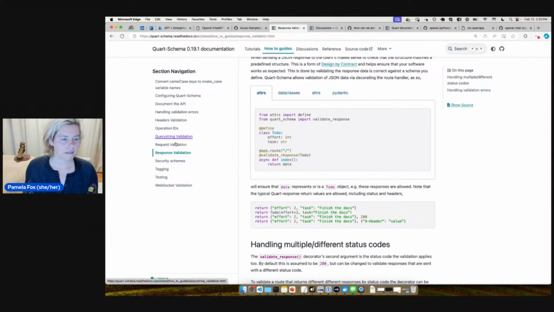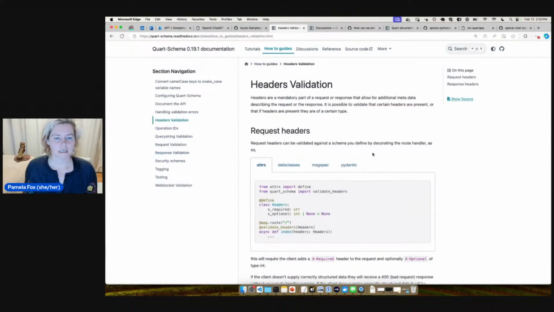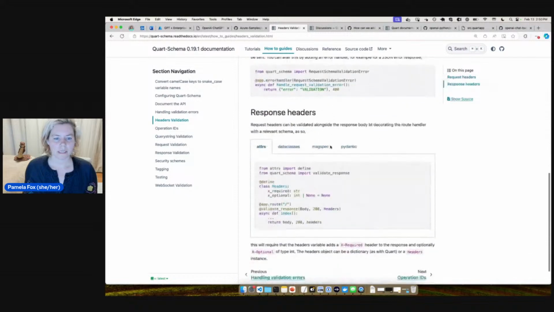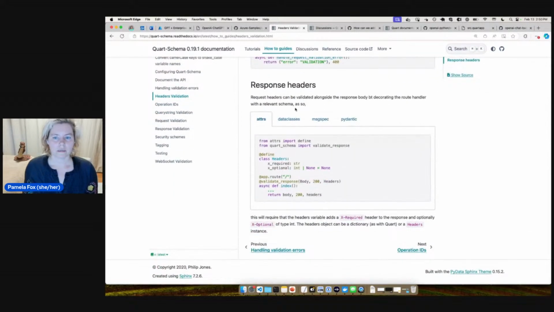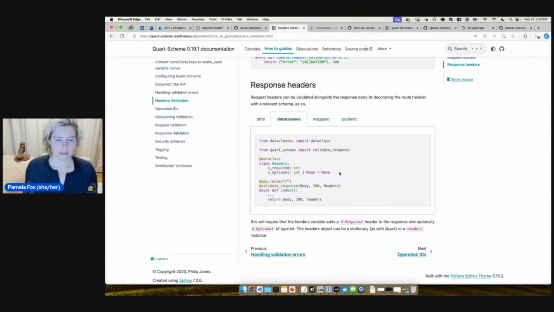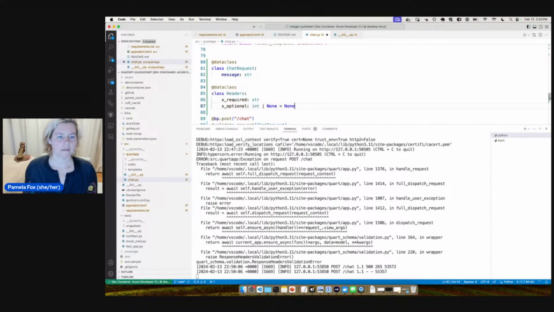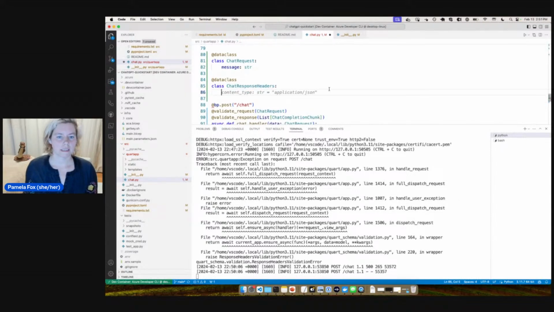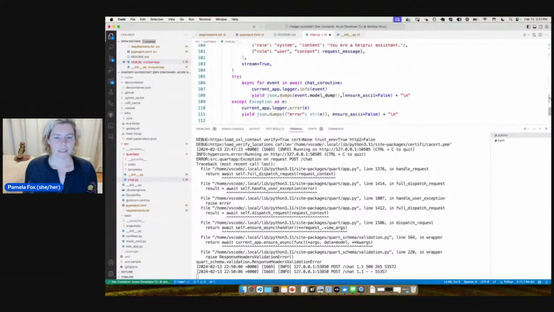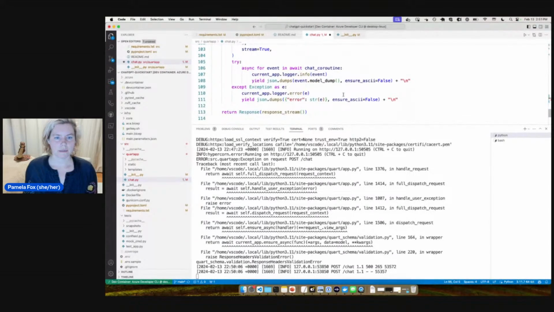So I know that there's headers validation here, request headers, response headers, decorating. Okay, so validate response. So you can say what the headers look like. So I might say here the chat response headers. And in this case, do we send a content type on this one?